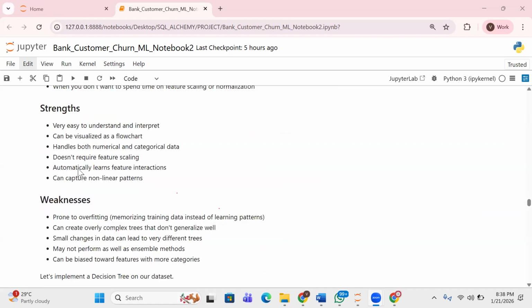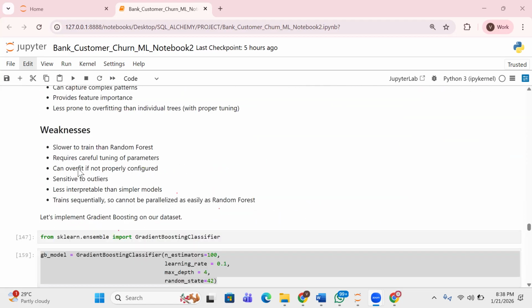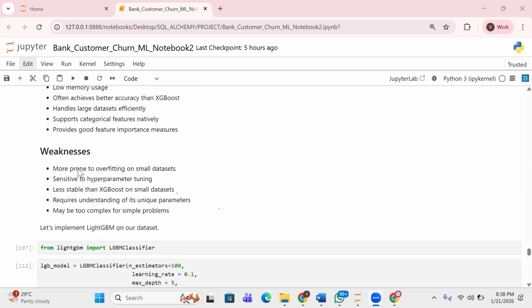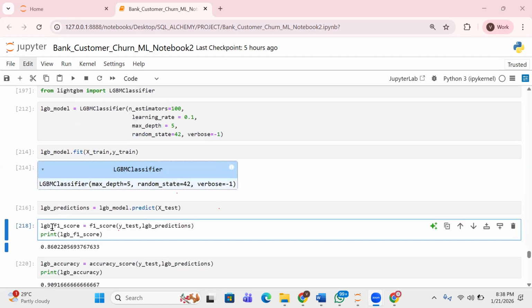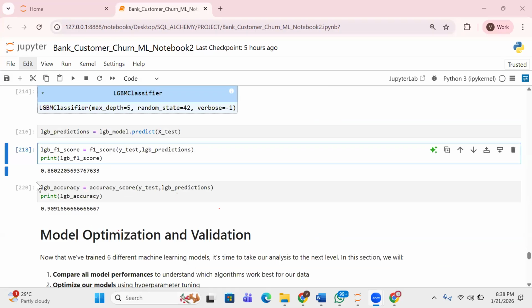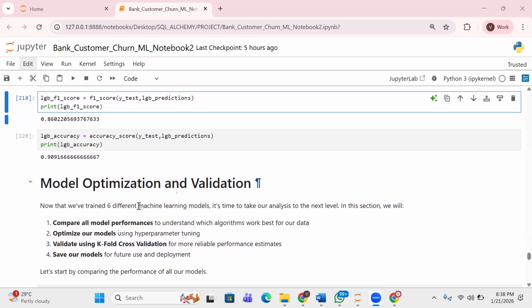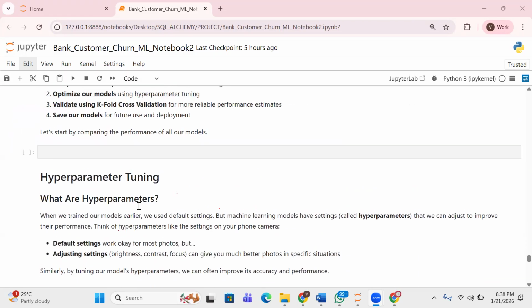So now you can see the best is the LightGBM, because this LightGBM gave us the highest, which is 0.86. Now, but take into consideration, we've actually not done something. We've not done hyperparameter tuning, which is what we want to look at now. How do you tune the parameters? That is where the randomized search comes into play, right?